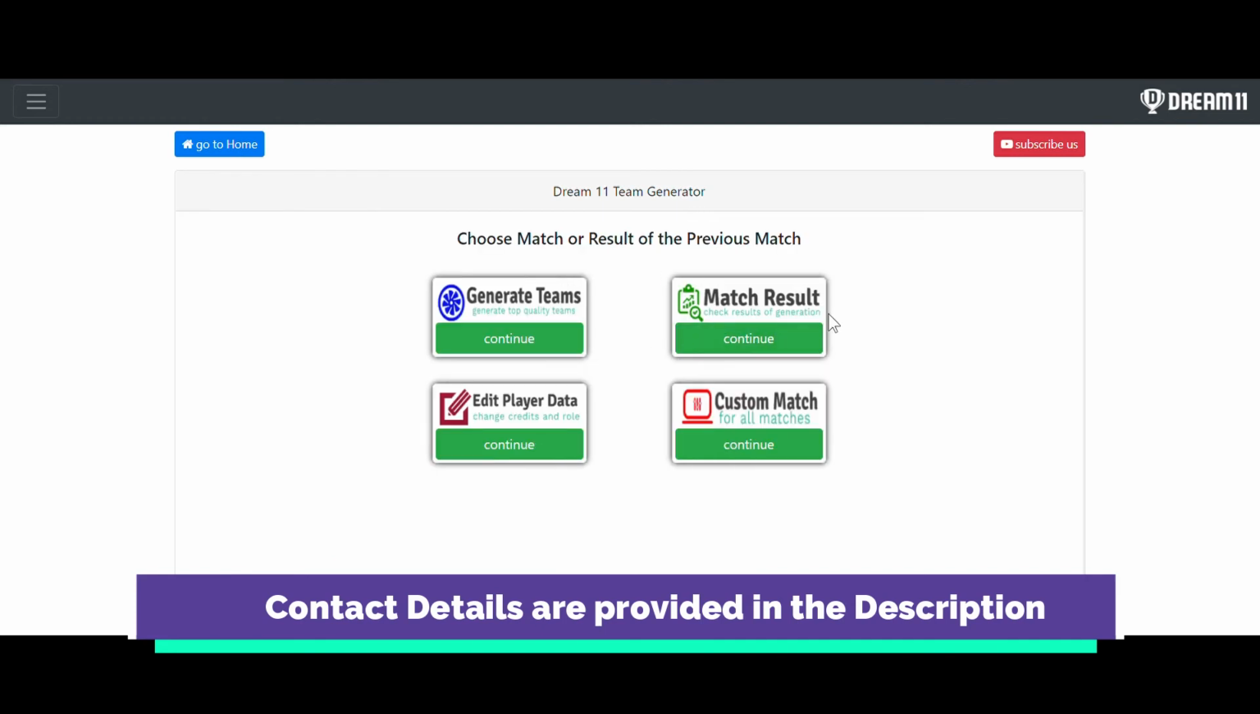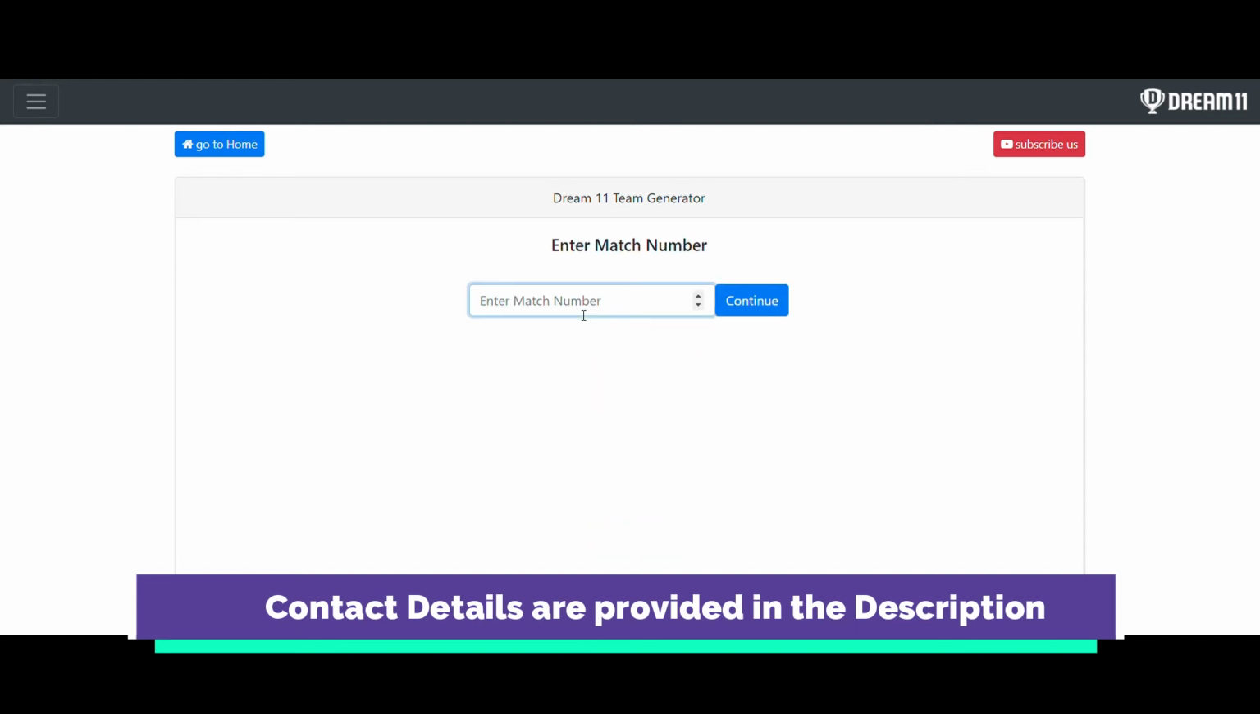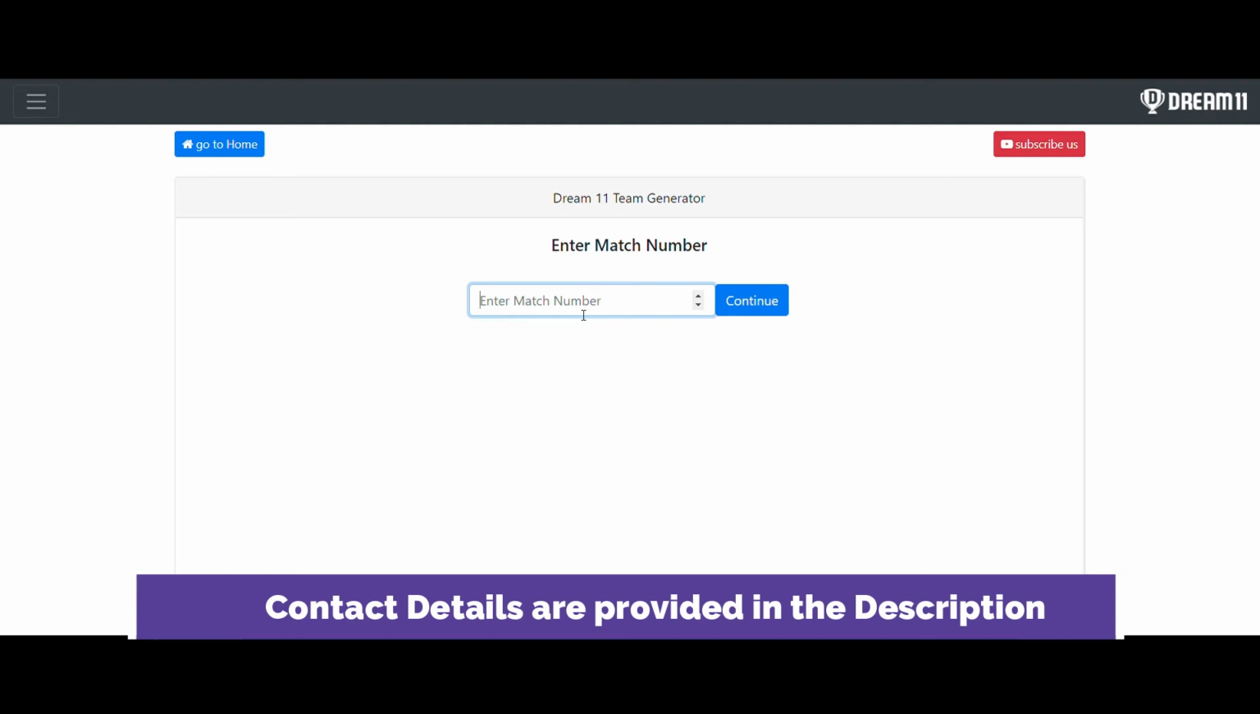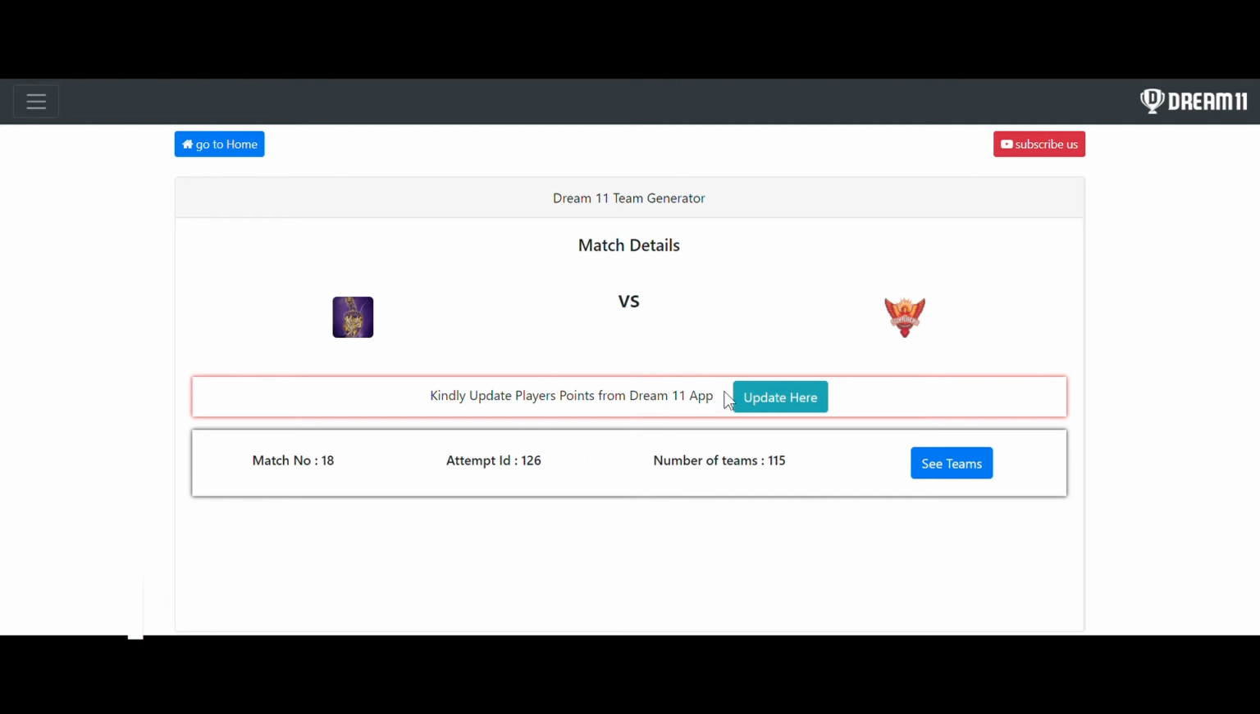For checking the results, you have to go to this match result option. After that, you have to choose the series, and you have to give the same match number that we previously gave while generating 115 teams, which is 18 in our case. After that, you can see 115 teams are listed here under match number 18. For checking the results, we have to update the player points from the Dream11 app. That means after the match is finished, we have to update the player points to check the results.